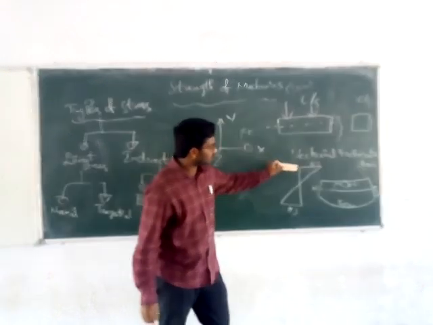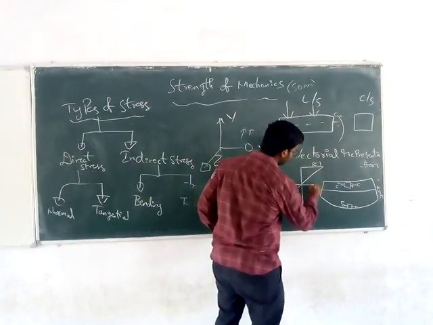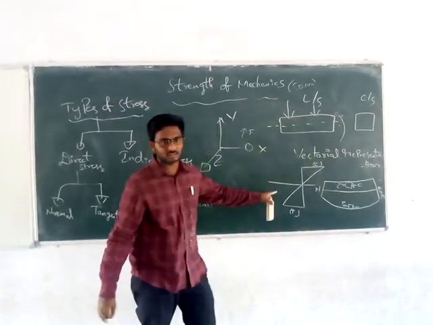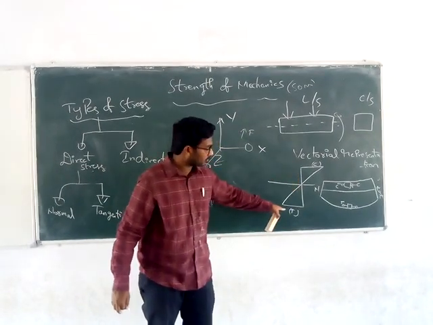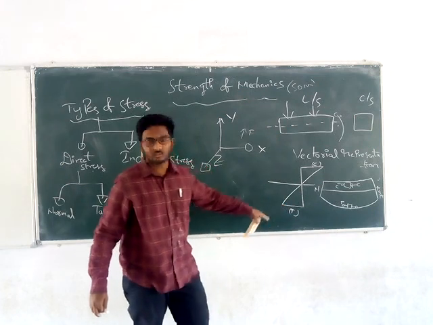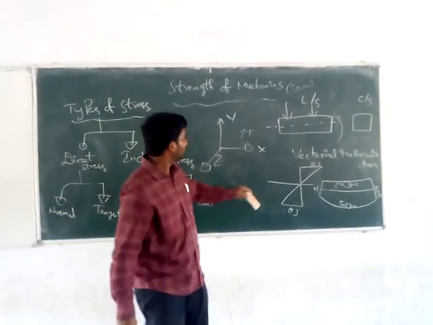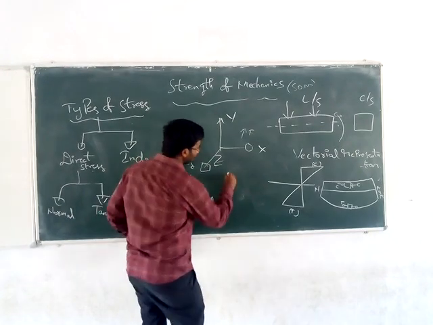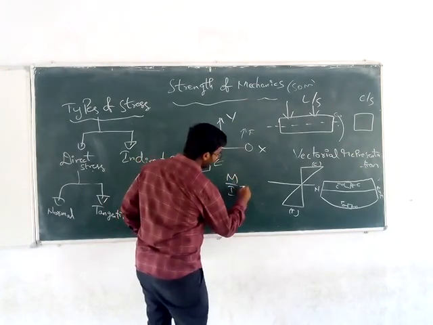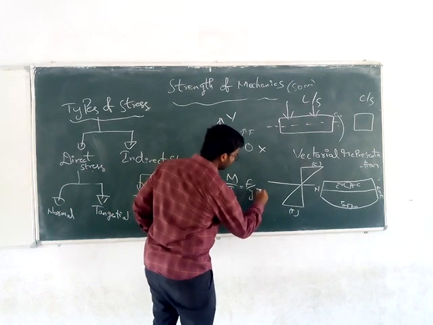Based upon this, we can generate this. This is nothing but the neutral axis. This is nothing but zero stresses. The topmost fiber will be subjected to maximum compressive stress, and the bottommost fiber will be subjected to maximum tensile stress. This is nothing but the beam, and these are bending stresses. And one more important equation to find these bending stresses is M by I equal to F by Y equal to E by R.